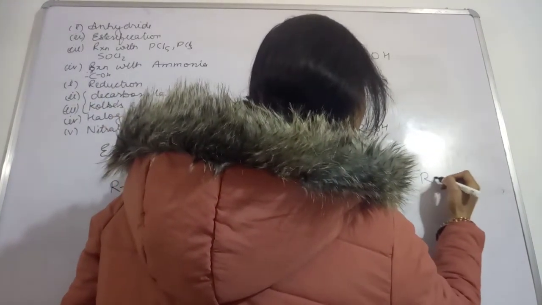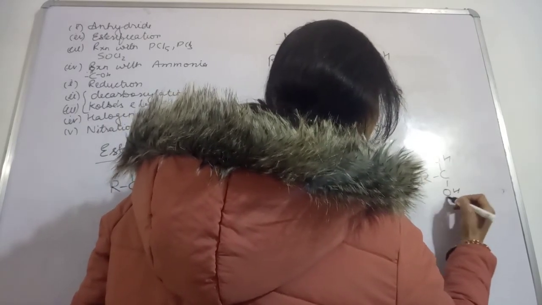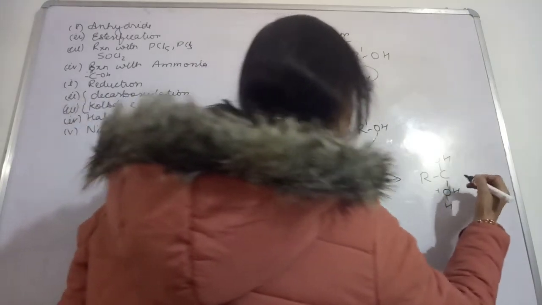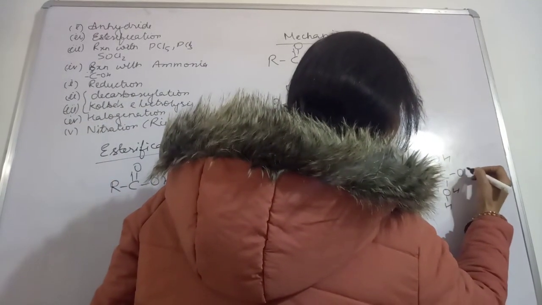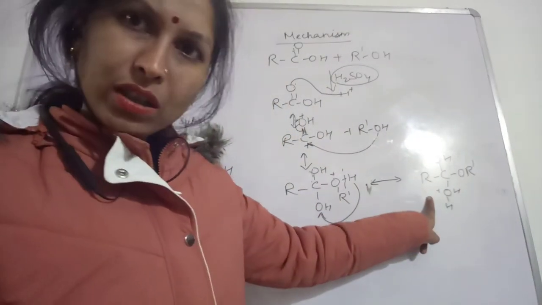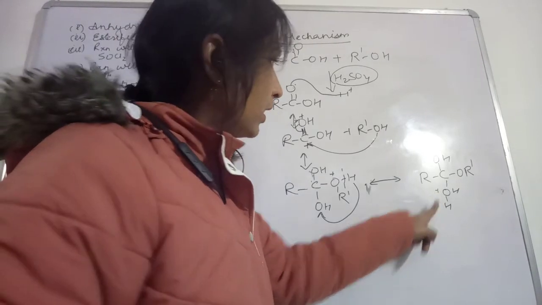This RCOH, and here also OH, one more proton again. So here also positive charge. Now this OR dash. Okay, so I hope you all can see this. Yes. So here what will happen?